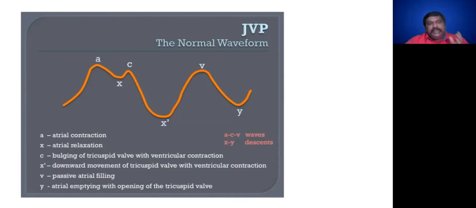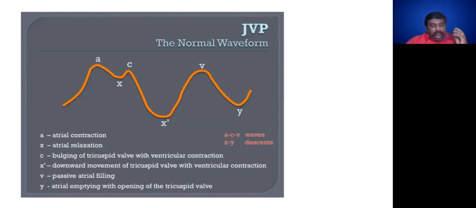Cannon waves are very large giant waves seen in arrhythmias, regular in junctional rhythm and irregular in complete heart block. Multiple ectopies will be there. Atrioventricular dissociation with ventricular tachycardia. These are the things you have to know regarding the Cannon waves. They are nothing but very large giant A waves seen in arrhythmias.